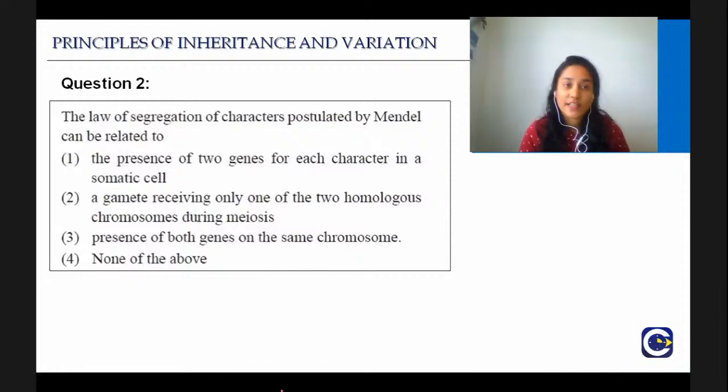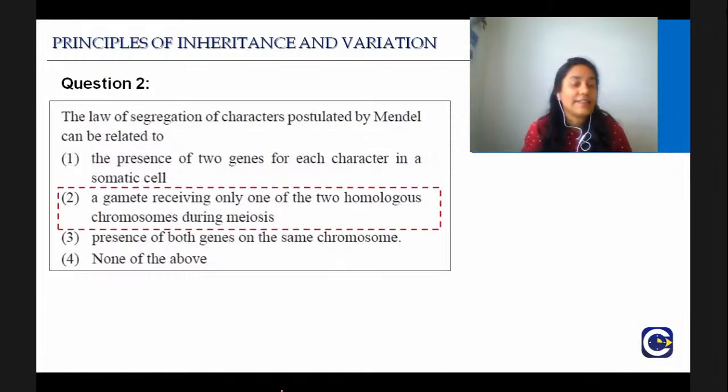The law of segregation was the second law that was postulated by Mendel. Perfect. All of you gave the right answer. A gamete receiving only one of the two homologous chromosomes during meiosis. And one thing that you should note down here is that this is what the law of segregation can be related to. Mendel just spoke about factors. At that time, he did not know about chromosomes. Okay, so this you should be clear.